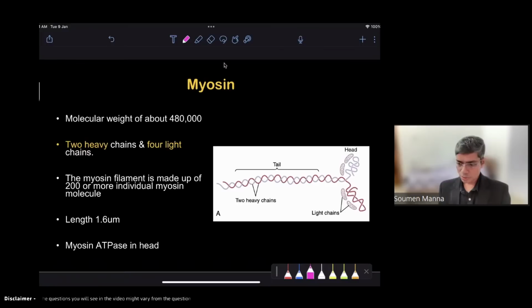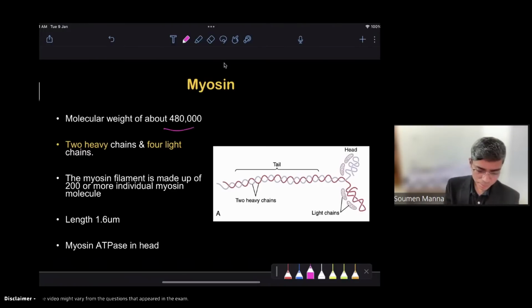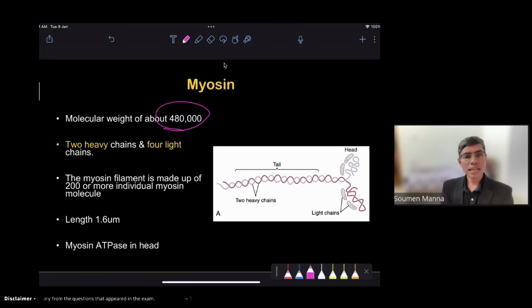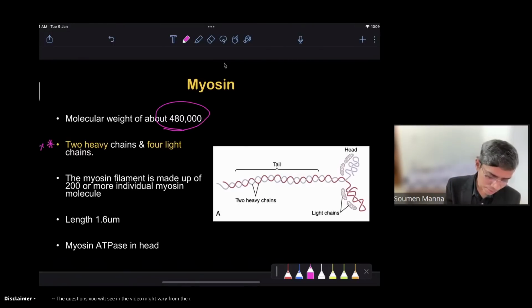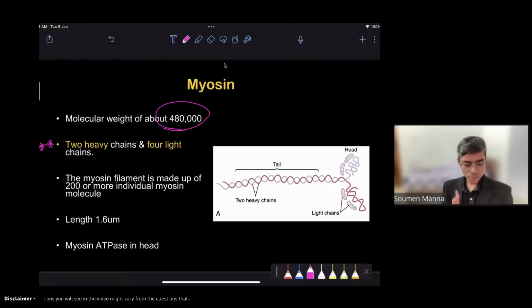Okay, it was tyrosine amino acid. But probably if the question is on myosin, see here the molecular weight is very, very high. So they cannot ask you that myosin is composed of which amino acid. That's a very absurd question. Not possible. But what you have to remember, this can be a future MCQ, that myosin is composed of a total of 6 chains. 2 heavy chains are there and 4 light chains are there.